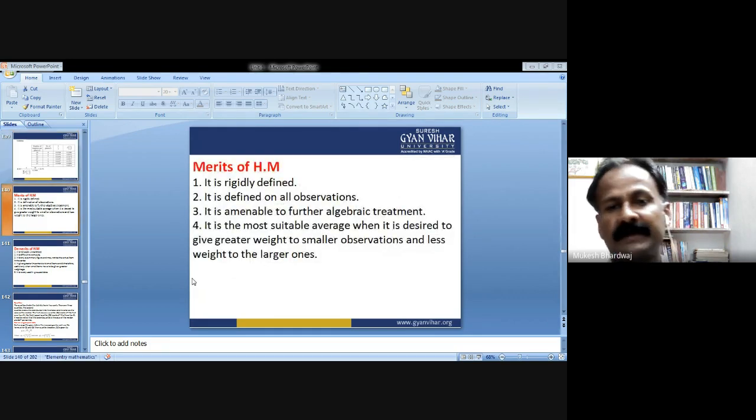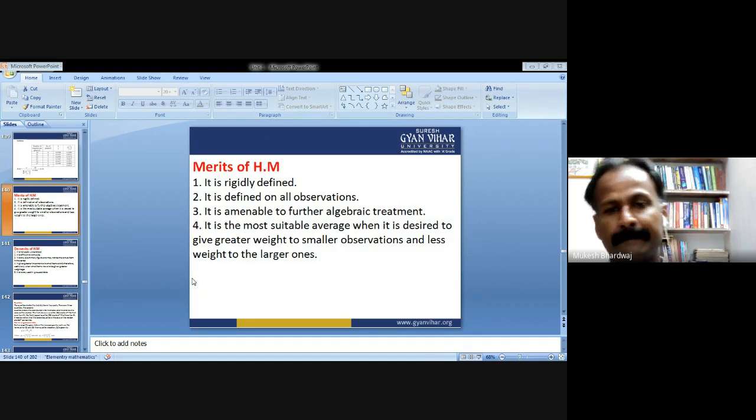Now what are the merits of harmonic mean? It is rigidly defined. It is defined on all observations. It is amenable to further algebraic treatment. It is the most suitable average when it is desired to give greater weight to smaller observations and less weight to the larger ones.